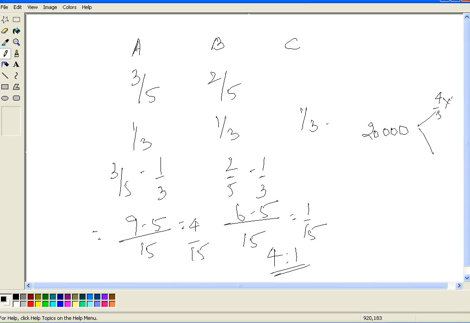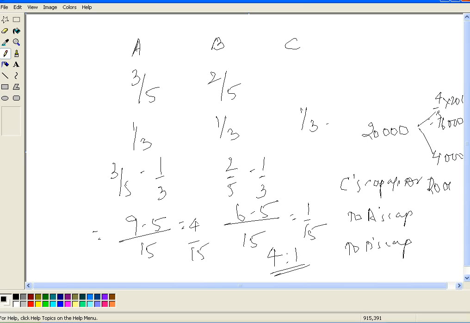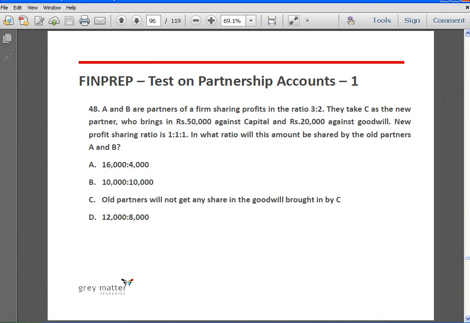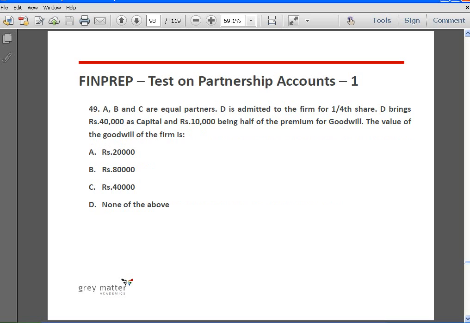So 4/5 of 20,000 is 16,000 and 4,000 to B. So the entry will be C's capital account debit to A's capital to B's capital, 20,000, 16,000 and 4,000. Right? So answer is A. Next.